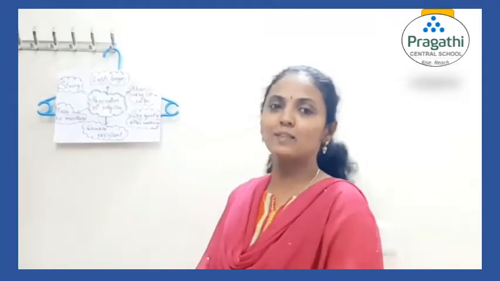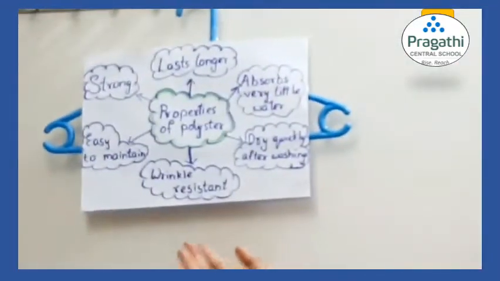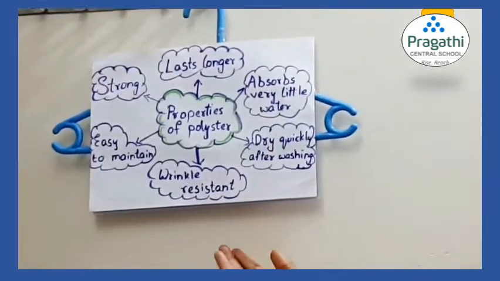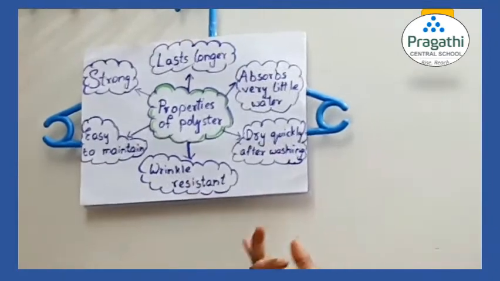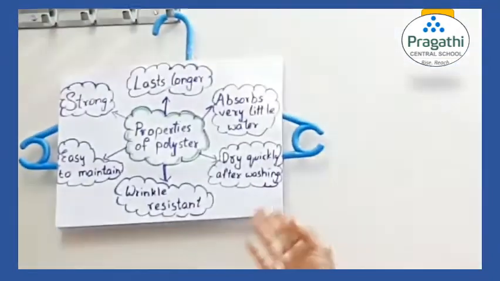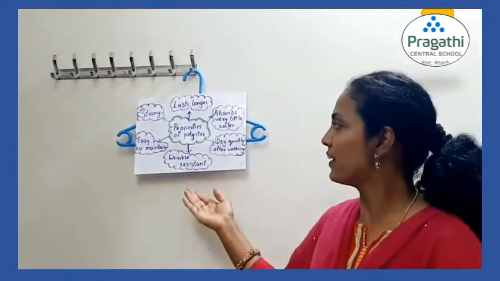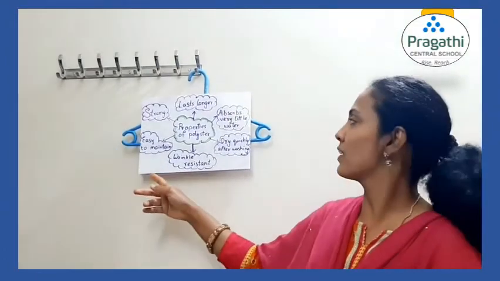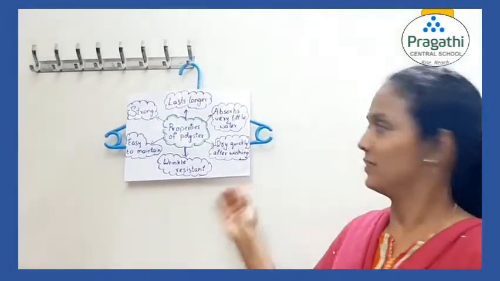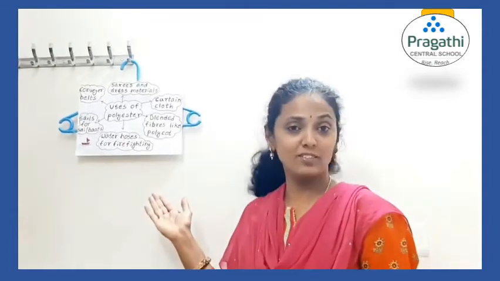Now let us see some properties of polyester fabric. It lasts longer. It is very, very durable. Generally all the synthetic fibers are durable when compared with natural fibers. Next, it absorbs very little water. That is the reason they get dried very quickly after washing. They are wrinkle resistant. Since they are wrinkle free, they are very easy to maintain also. They are strong also. So these are some properties of polyester.